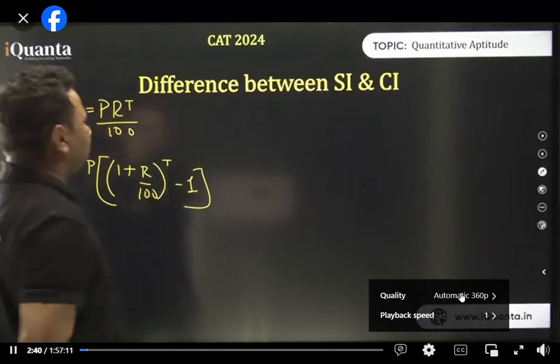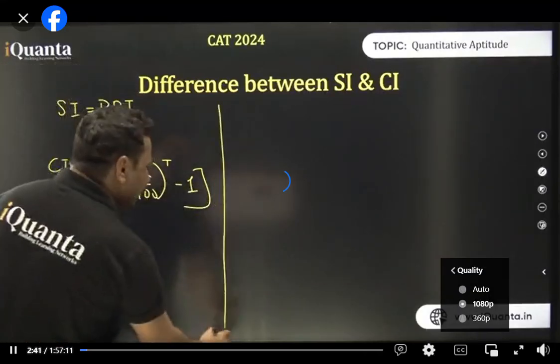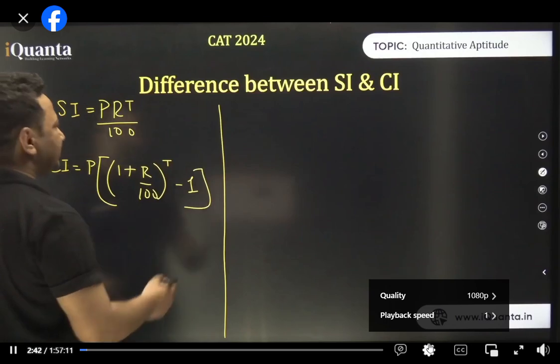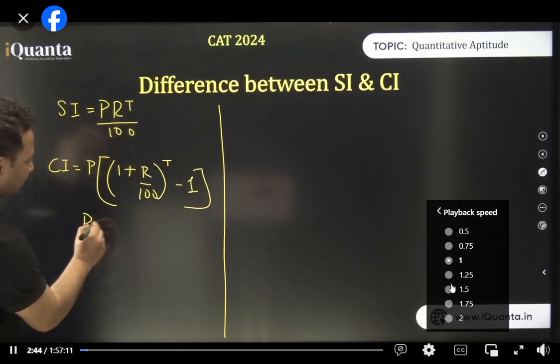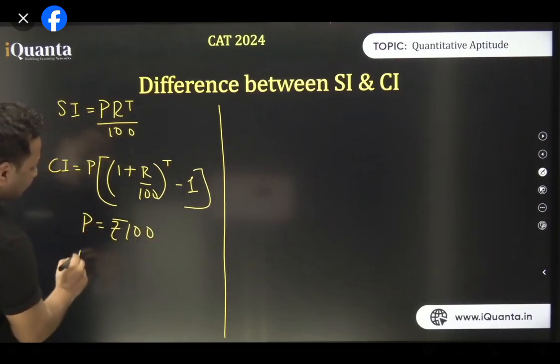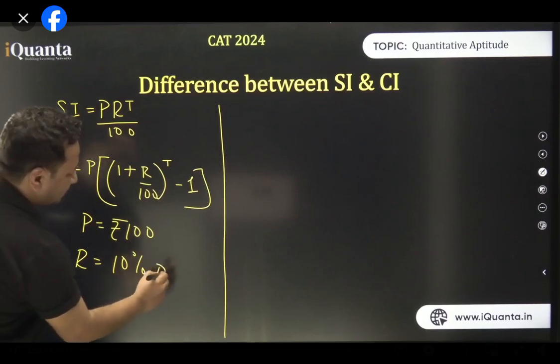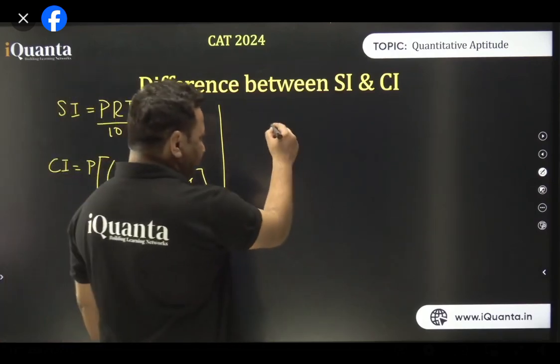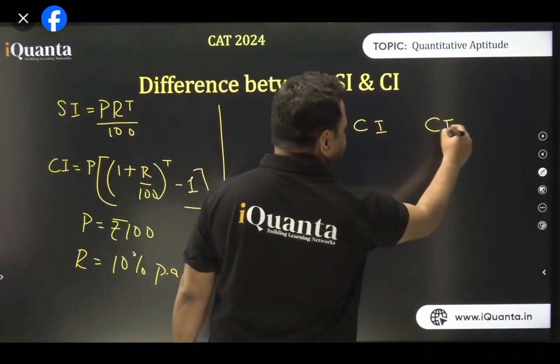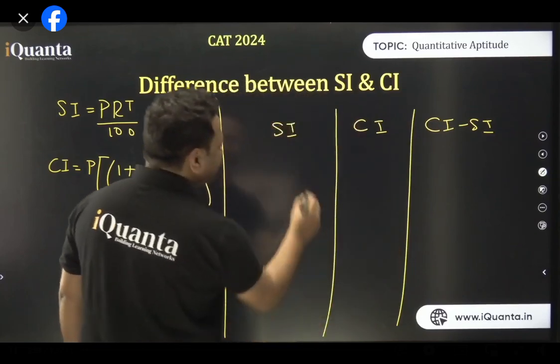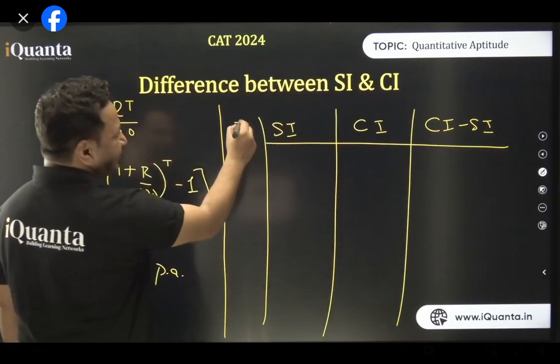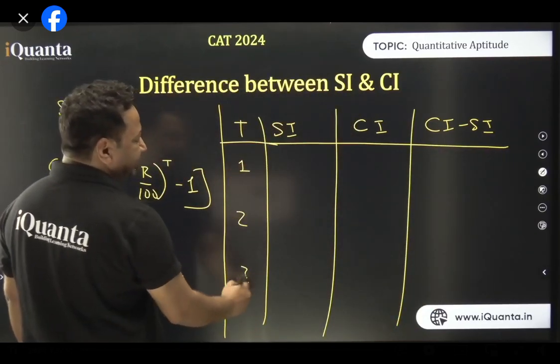What is going to happen? To understand it clearly, let us take a few examples. So I'm assuming principal to be rupees 100 and rate of interest to be 10% per annum. And I'll try to look at the SI, CI, and CI minus SI for various years. So let's try to find it out. And here I'll put time in years, the first column. Year 1, year 2, and year 3.